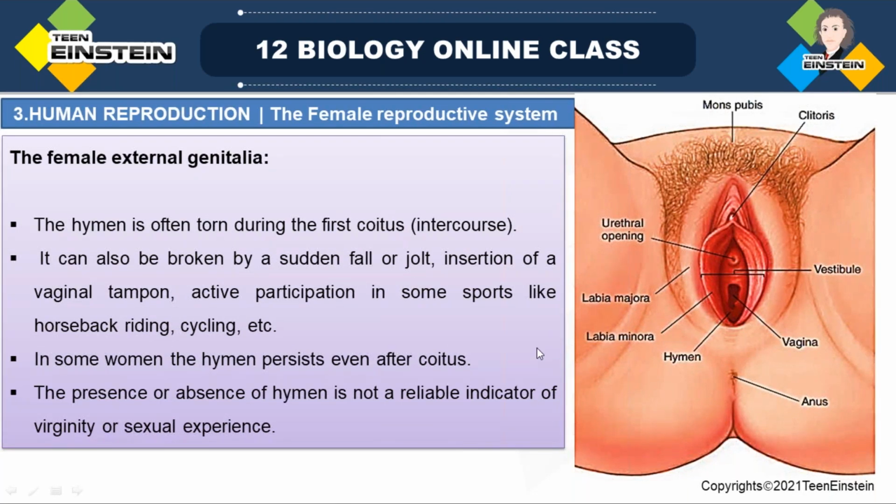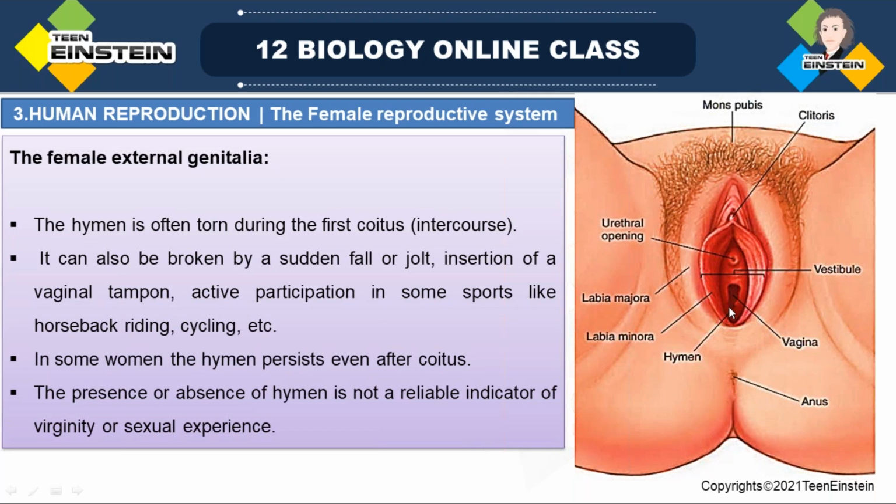And insertion of a vaginal tampon. Okay, what is a vaginal tampon?